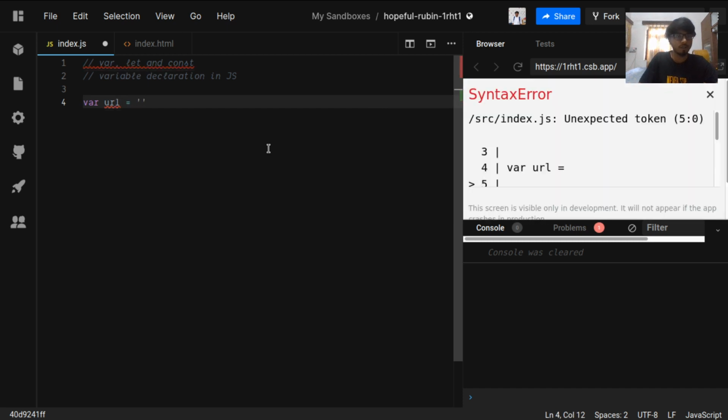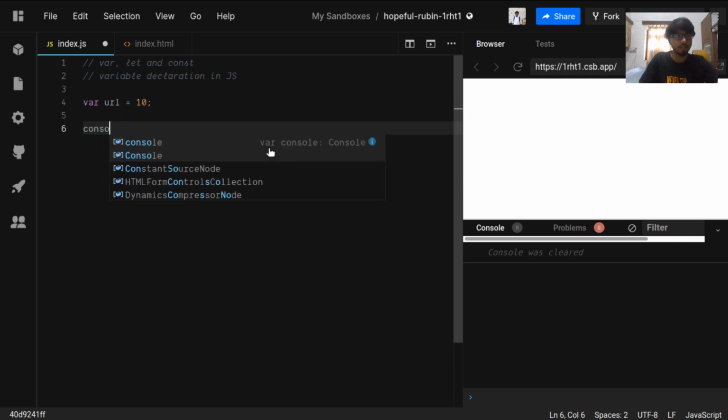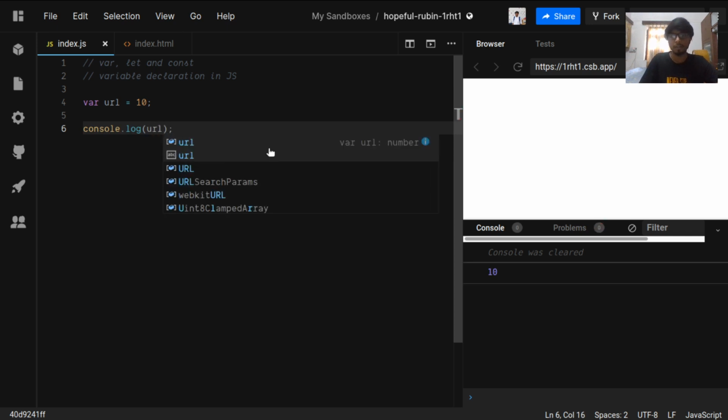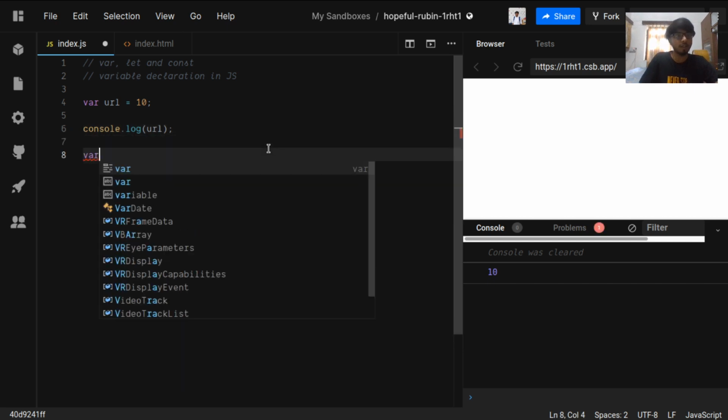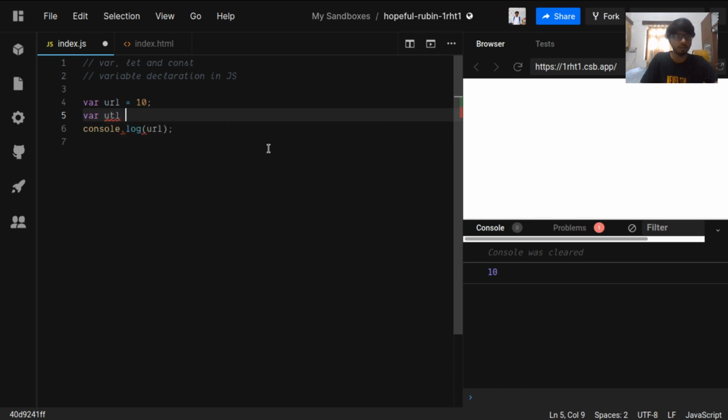Here we are giving it a value of 10, and then we can console log this, and it automatically assigns the variable a type of number and gives us the value 10. During runtime we can also change the type of this value.